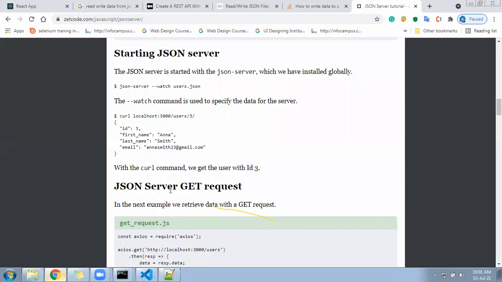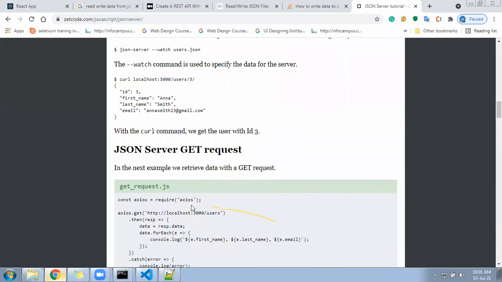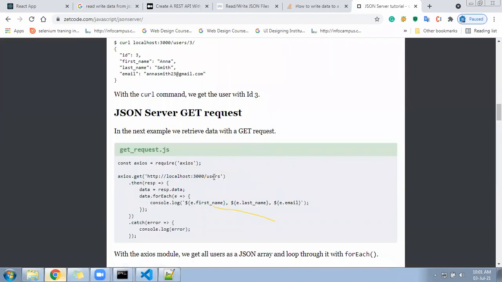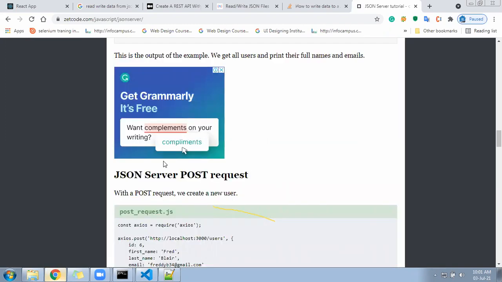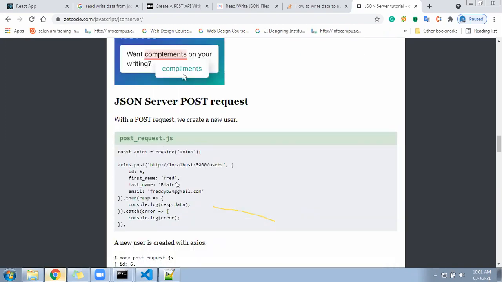Okay, request. So here Axios.get user, we can get the list of the users. After that, he said next is the post request. Awesome. Here is a post user. Then this data will be posted to this response.